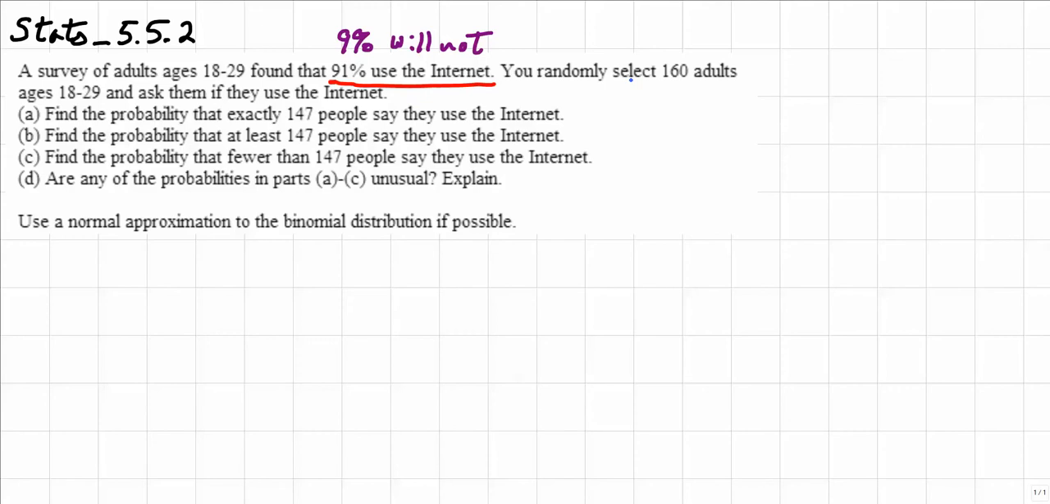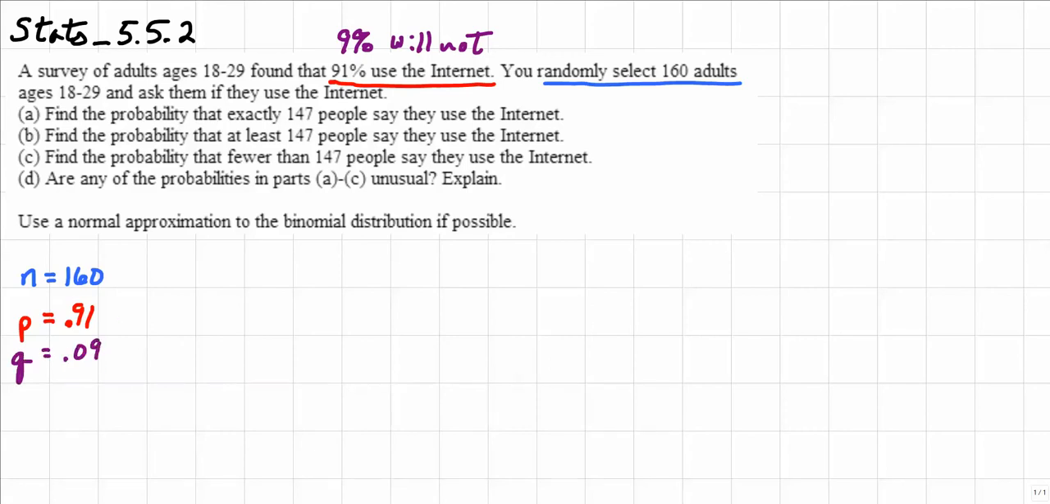In addition to that, I'm randomly selecting 160 adults, so that's going to be n. So n will be equal to 160. We'll go ahead and write p, which is my success, that's 0.91. And then we'll write q, which is going to be failure, or not using the internet.